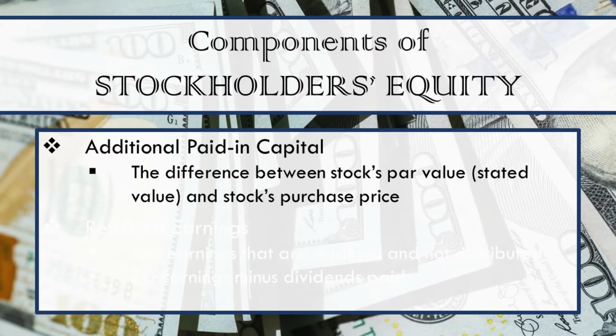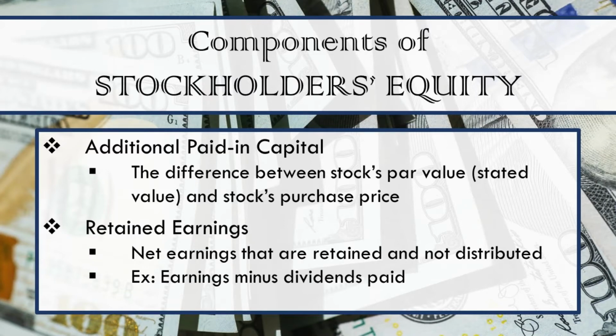Additional paid-in capital is simply the difference between the par value of stock and the investor's actual purchase price. Retained earnings are those earnings that are retained. The net earnings that are not paid to investors or stockholders through dividends are retained earnings.